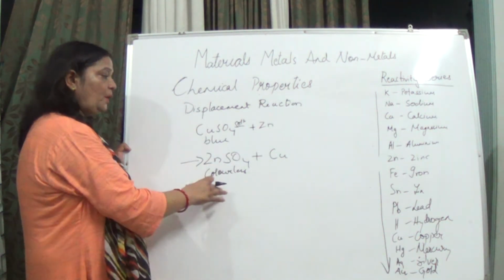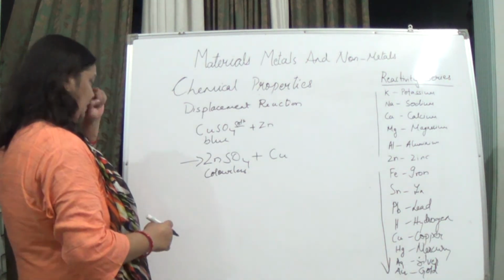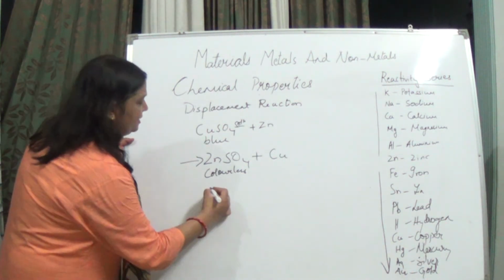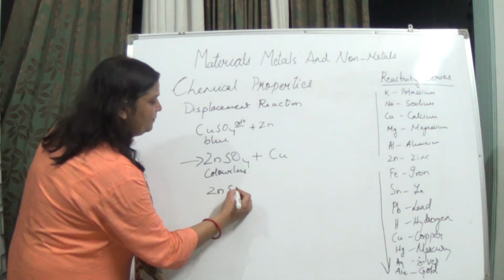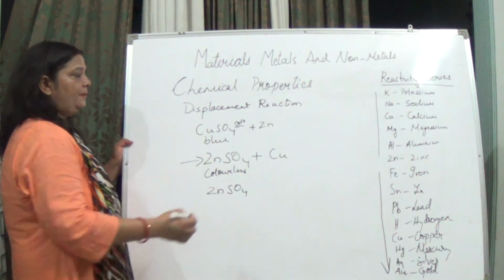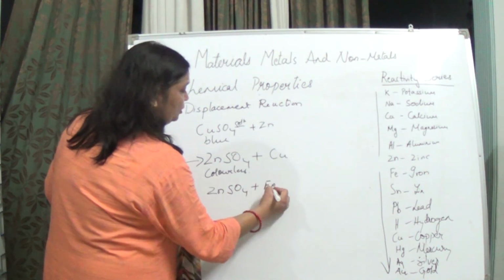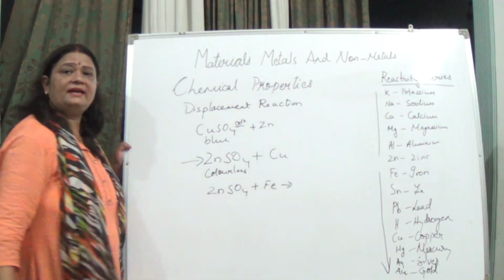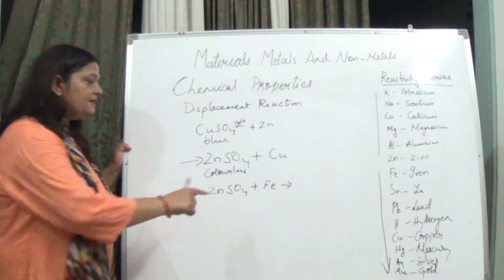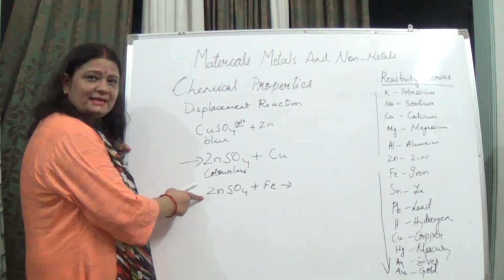Suppose we have taken ZnSO4, and we have added iron to it. Do we see any reaction? Can this iron displace this zinc?